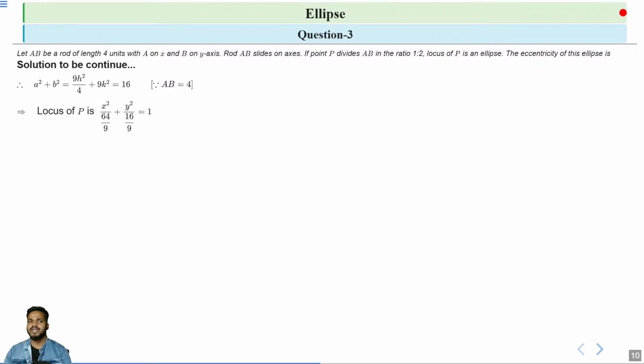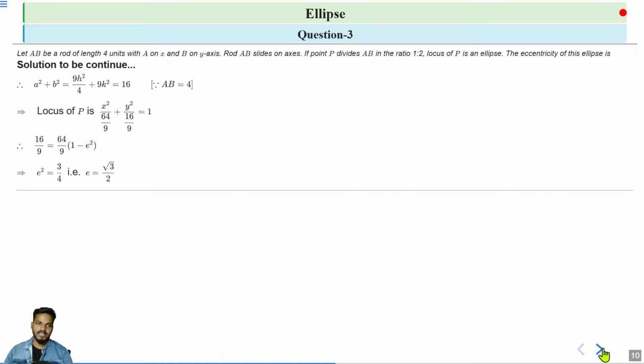So now we have the values of a square and b square, and there is a relation of eccentricity with a and b, so we use that relation. That relation is b square is equal to a square into 1 minus e square. So substituting the values of b square and a square, we get 16 by 9 is equal to 64 by 9 into 1 minus e square. Then solve this equation for e. So we get e square is equal to 3 by 4, that is e equal to root 3 by 2. So that is your eccentricity.